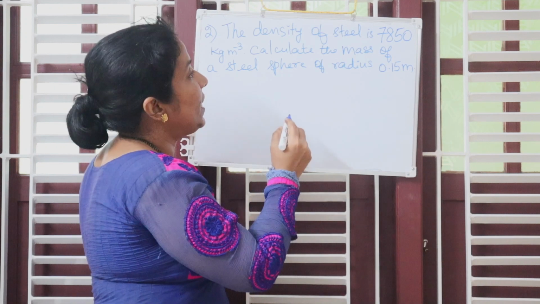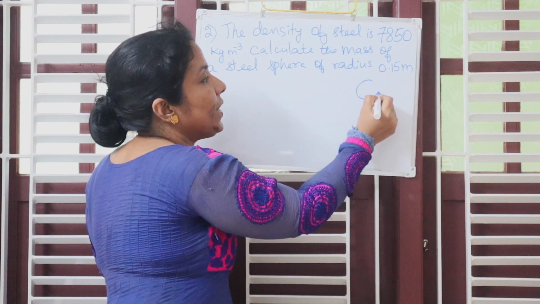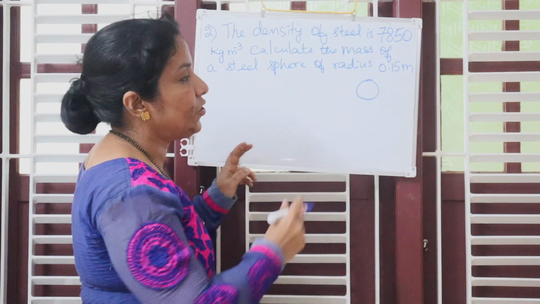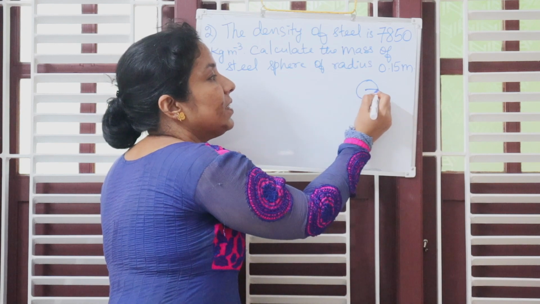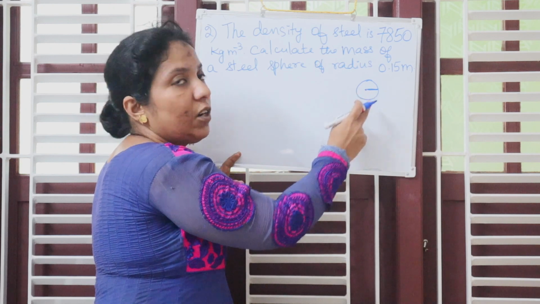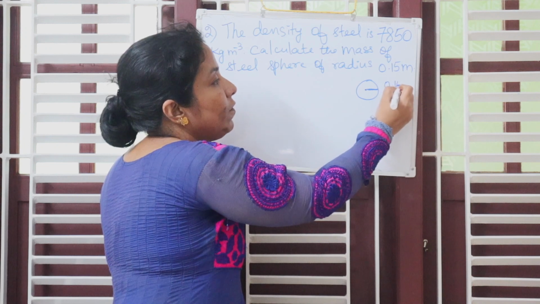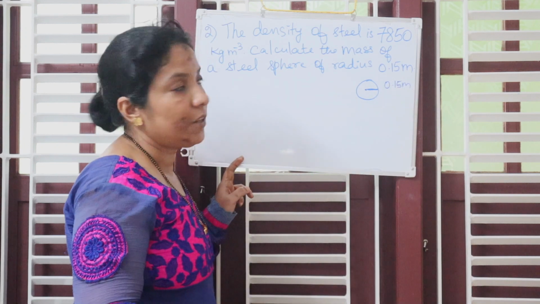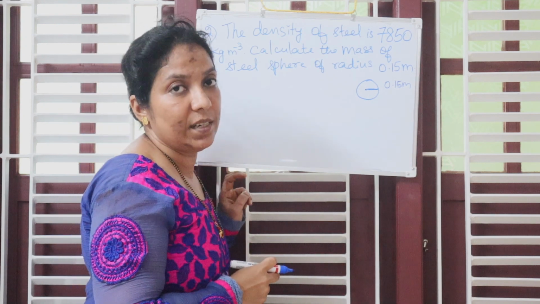So they are saying that the steel is in the shape of a sphere. Its radius is given. Radius means it is the length from the center of the sphere. What is the radius? It is 0.15 meter. And they are asking you to calculate the mass of the steel sphere.